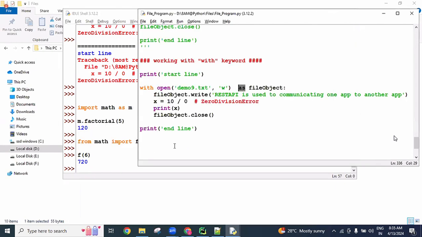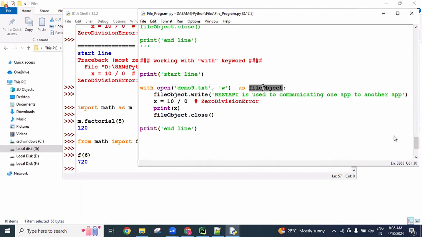When coming to file handling, the as keyword behavior is that the file object is opened with this reference. The open method is opening this file in write mode as the file object, meaning this is a reference object related to the file object.